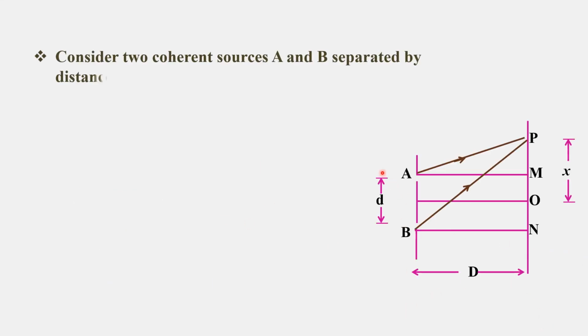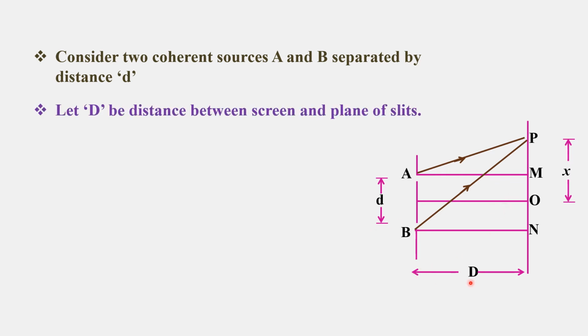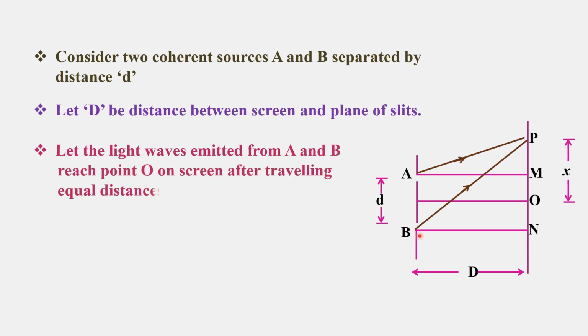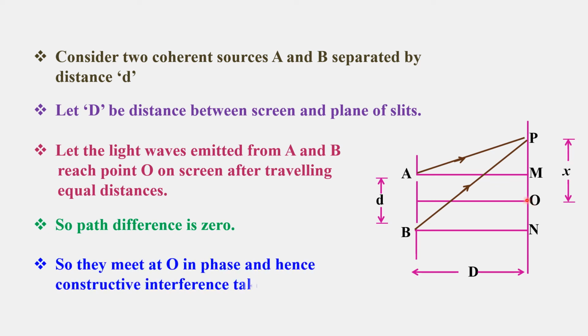Consider two coherent sources A and B separated by a distance d here. Small d is the separation distance. Capital D is the distance of the screen from the slits here. Let the light waves coming from A and B reach the point O on the screen in the same phase, traveling equal distances. So the path difference from here to here and here to here will be 0. So they meet at O in phase, and hence constructive interference appears at O.